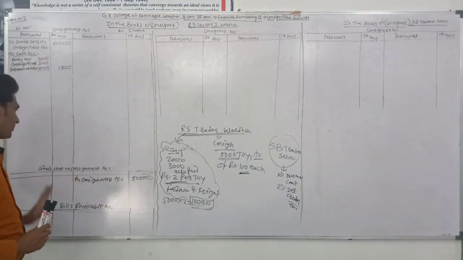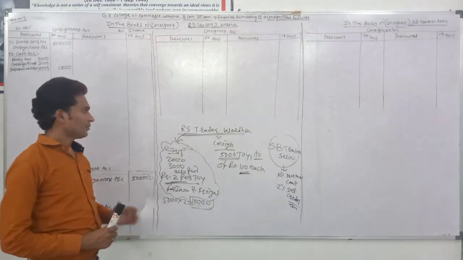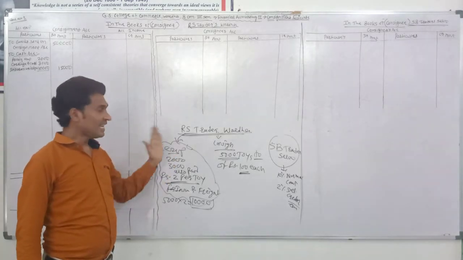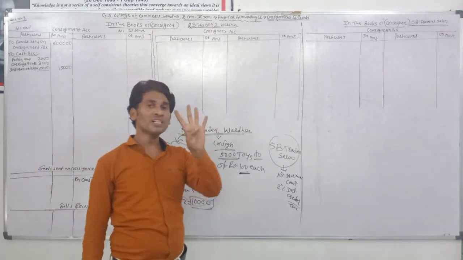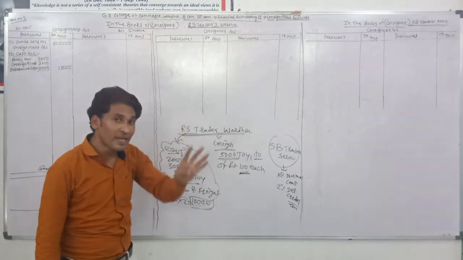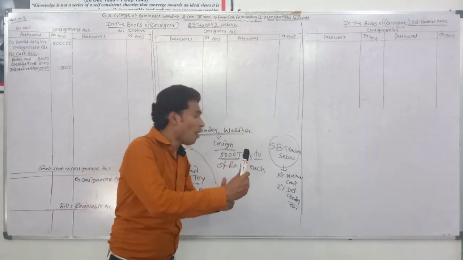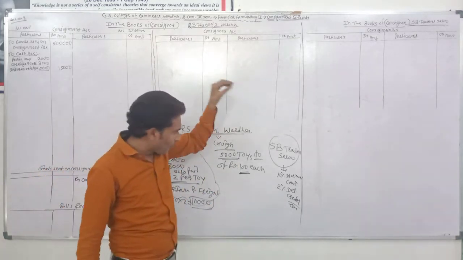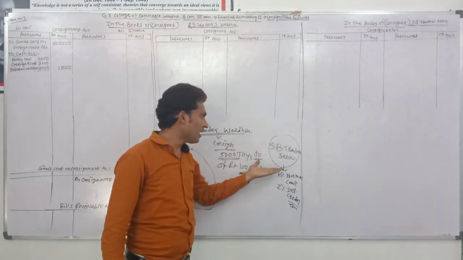Two transactions are done. After that, the consignor, it means RS traders, drew a 4 months bill. Listen carefully. RS traders drew a 4 months bill on SB traders. It means the consignor drew a 4 months bill of rupees 1 lakh, as RS traders drew a bill of 4 months of rupees 1 lakh on SB traders, and SB traders accepted that.